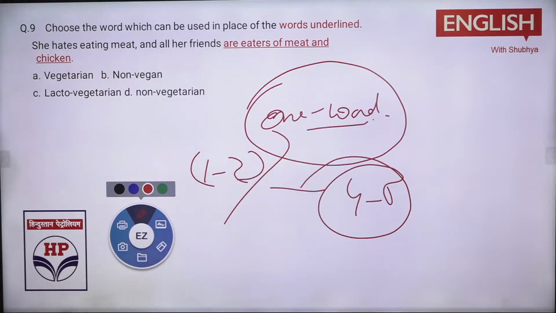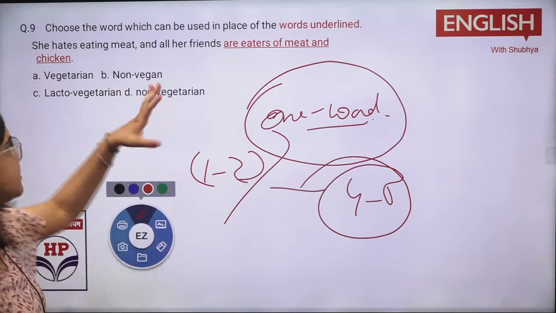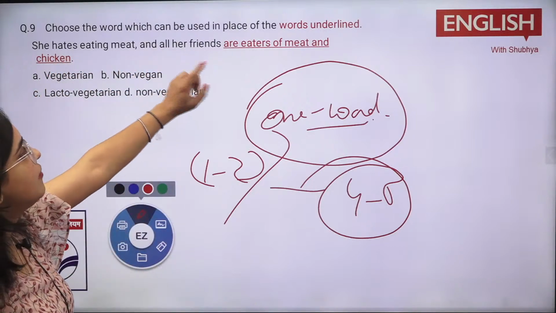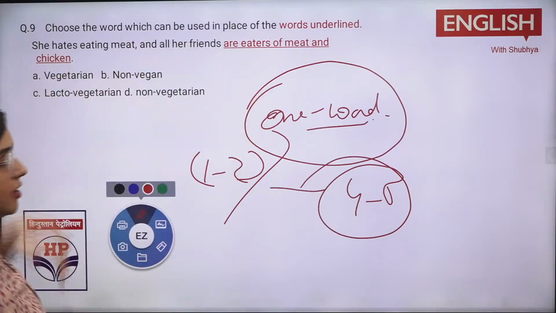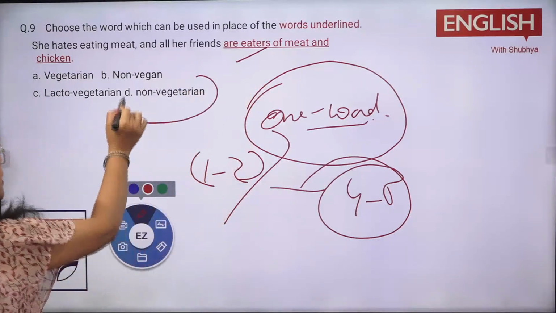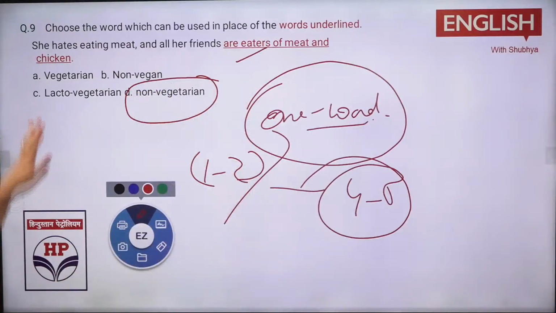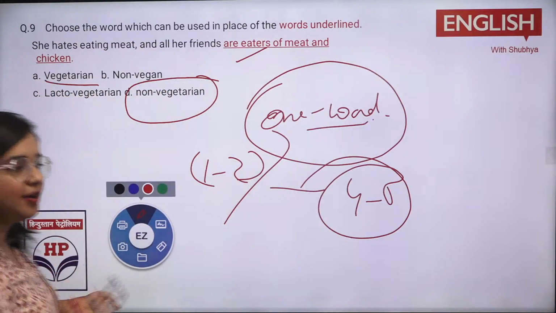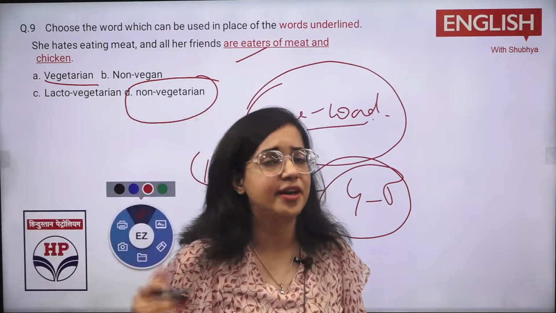Okay, now what would be there? D option, everyone. Everyone knows this, right? What is the difference between this? She hates eating meat, and all of her friends are eaters of meat and chicken. So who eats meat and chicken is a person who is a non-vegetarian, right? What is a vegetarian? The one who does not eat meat and all that, right?